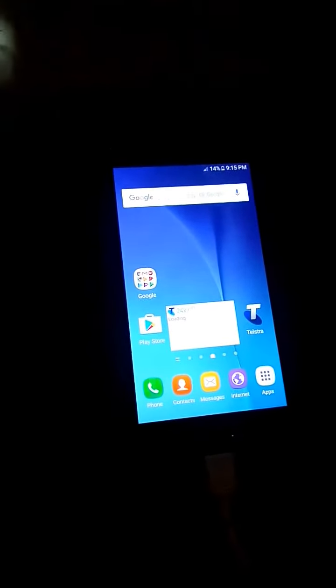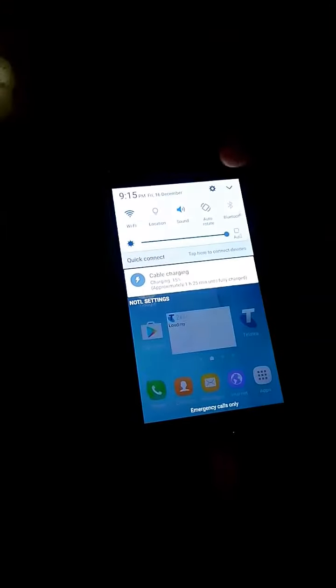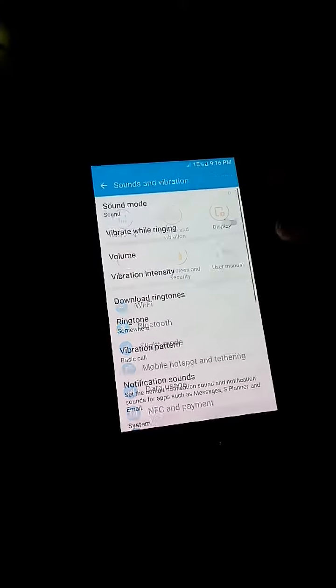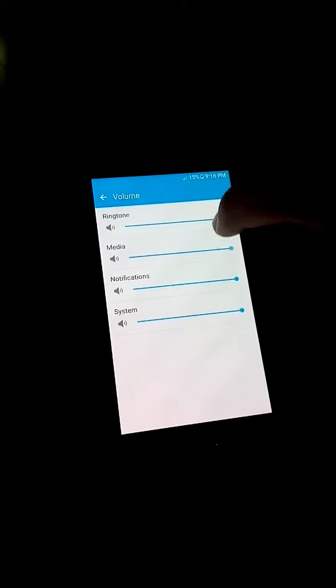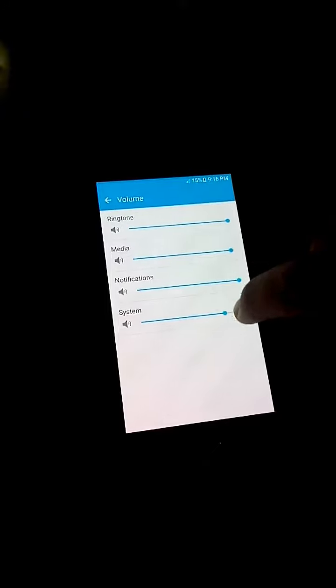Well, let's show the sound issue with this phone. First of all, let's check that sound is enabled here, and also we'll check that the volume is up. They're all the way up, all four of these sliders. Makes no sound at all.